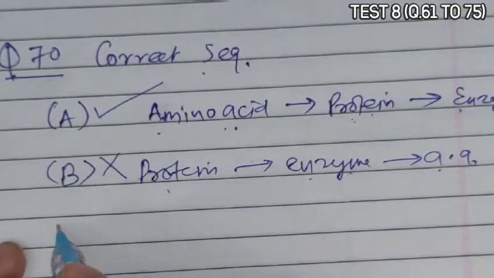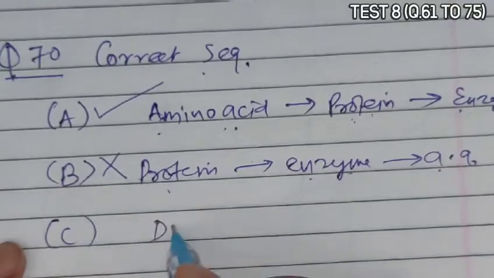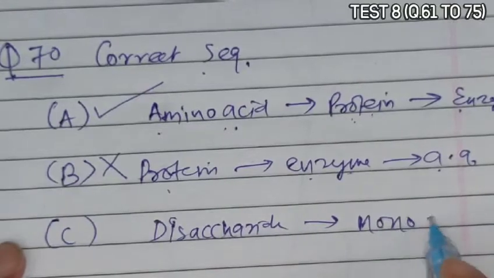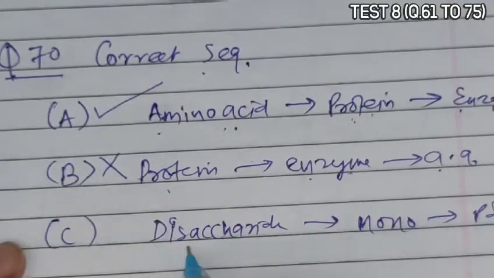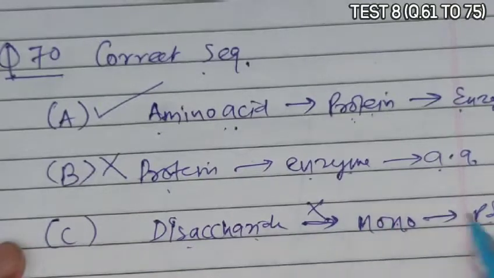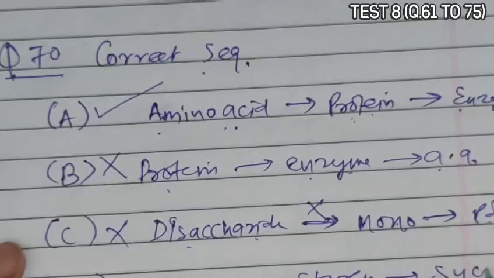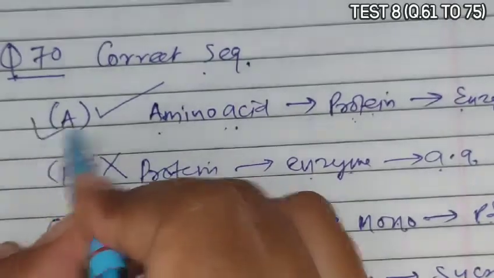Amino acid can form a protein. C is given that disaccharide forms monosaccharide and mono to polysaccharide. So it is incorrect. Disaccharide cannot form monosaccharide. Monosaccharide can form a disaccharide, and then disaccharide will form a polysaccharide. So it is incorrect. D is given as monosaccharide from starch and starch from sucrose. Again, it should be mono to disaccharide then polysaccharide. So it is also incorrect. So A is the correct answer.